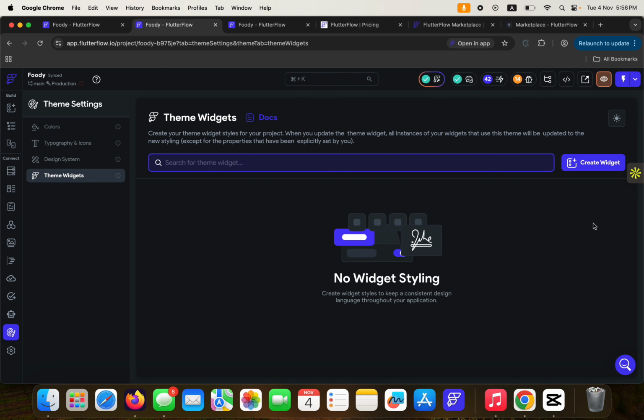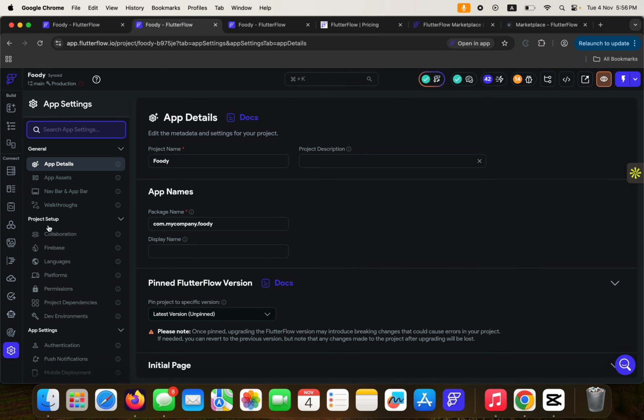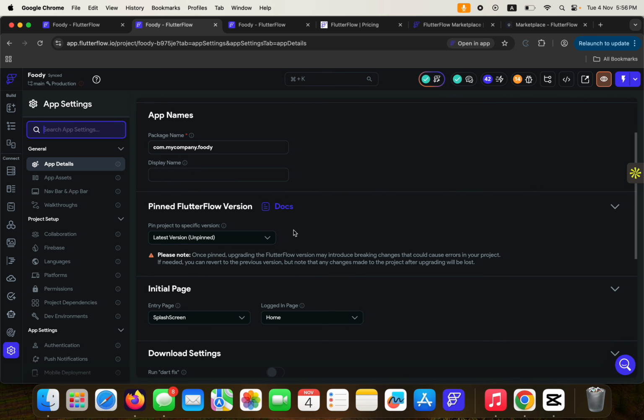You can create a widget by writing code. You can research how to do that using ChatGPT, and then create them and upload them here. So we have the settings here. The settings help you to put your project name and description. Some of the things here, I don't really advise you to touch them when you've already created the application.